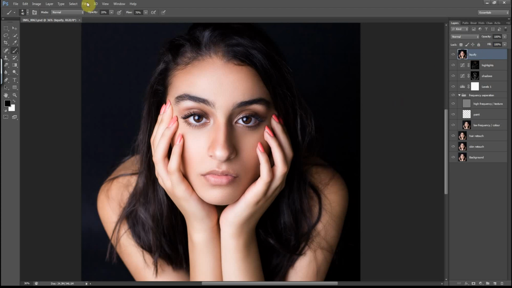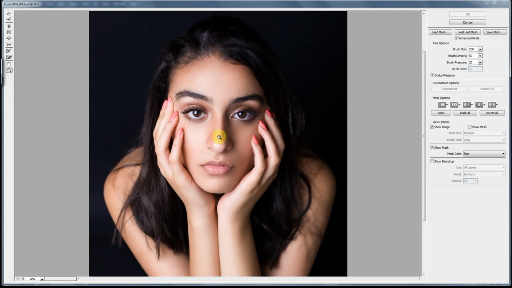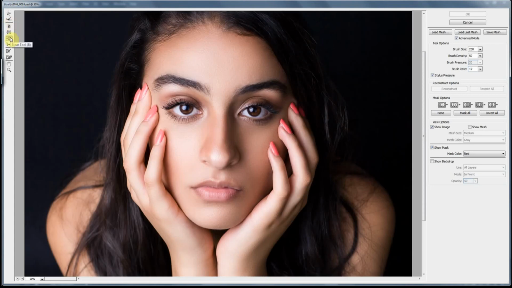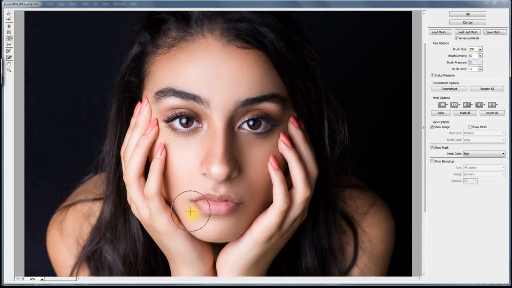I'll go to Filter, Liquify. And now I'm going to choose the bloat tool, just to enlarge her eyes a bit. I'll go to the pucker tool and just make her nose a bit smaller, the nostrils, the bridge, the tip of the nose, and just alternate between those two tools.